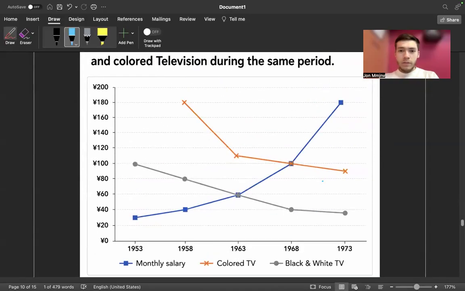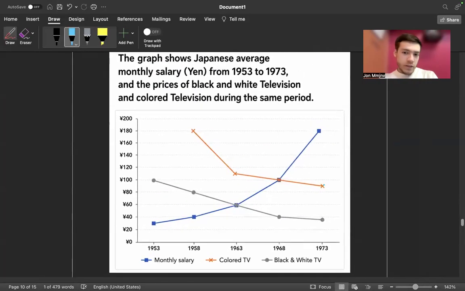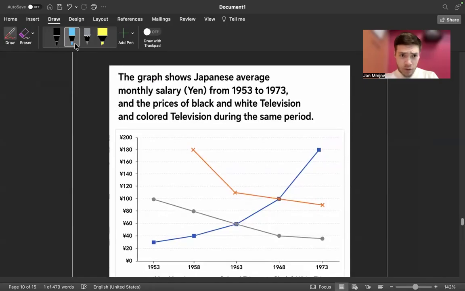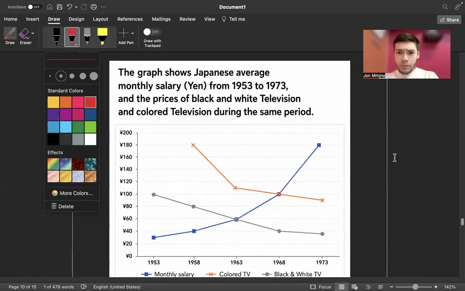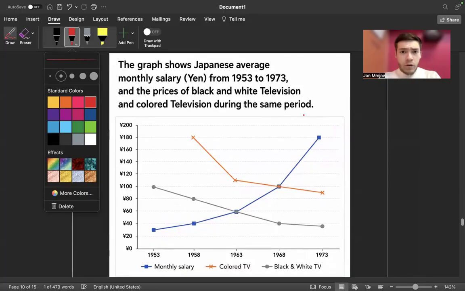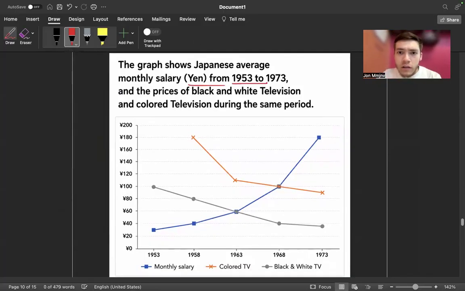Let's write one more, okay? Let's look at this one. I don't have an example for this, so we're gonna write this together. I've never seen this before. So the graph shows Japanese average monthly salary in yen from 1953 to 73, and the prices of black and white television and colored television during the same period.